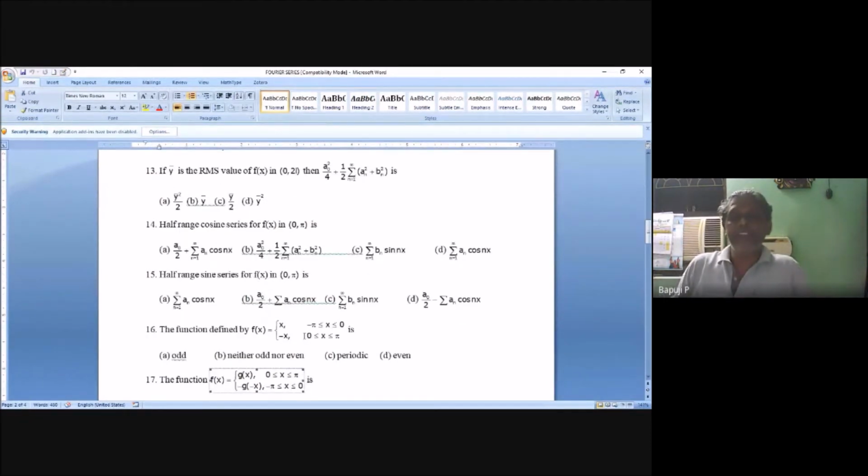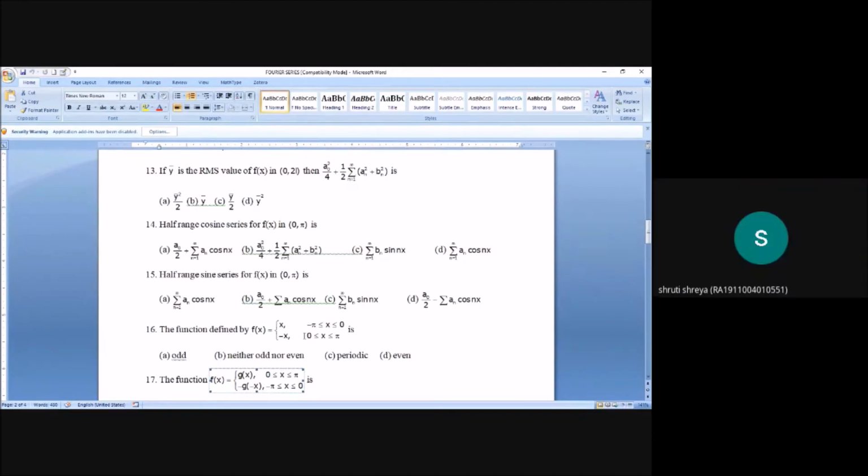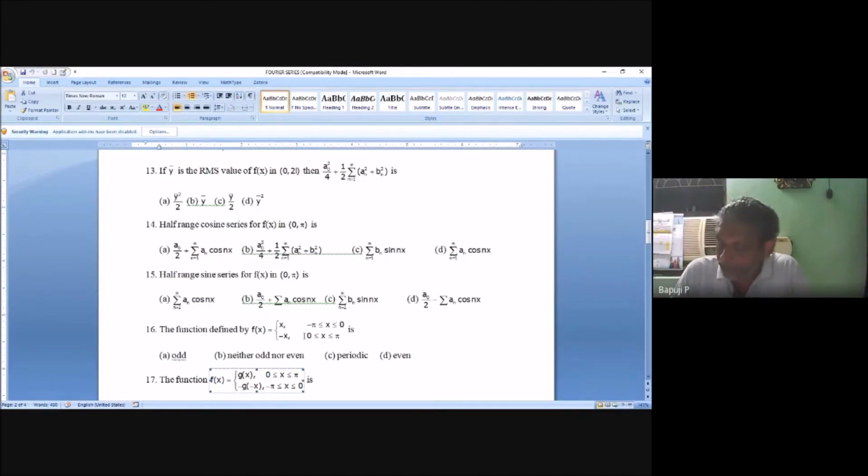Question 16. The function f of x is defined as minus x for minus pi less than or equal to x less than or equal to 0, and x for 0 less than or equal to x less than pi. So this is also running from minus pi to pi. Two intervals are given. Take the negative part and test. Change x to minus x in the negative part, so you will get minus x. After changing x to minus x, if you get the same f of x, that function is called what? Even.